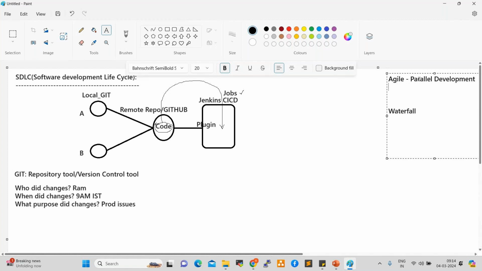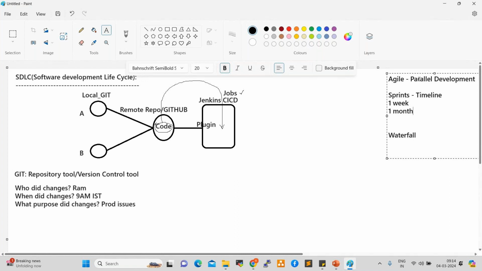In agile, what we will do? We create sprints. What is a sprint, anyone? Sprint is nothing but a timeline. A sprint can be 1 week to 1 month, right? For example, if one sprint started today, by next Sunday EOD that should be completed, right? So, a 1 month sprint.